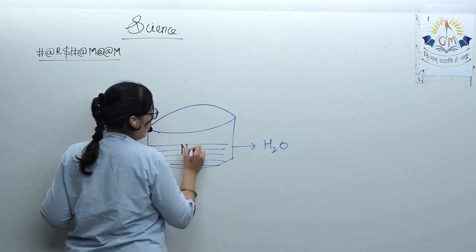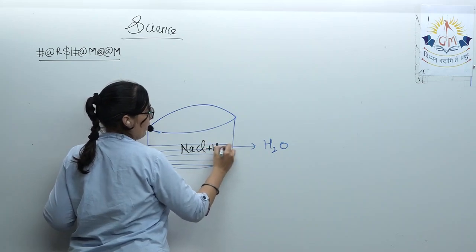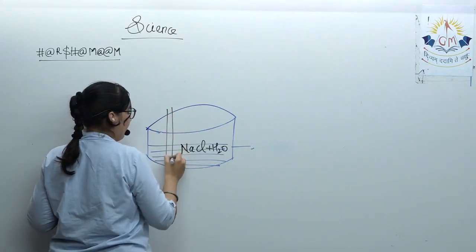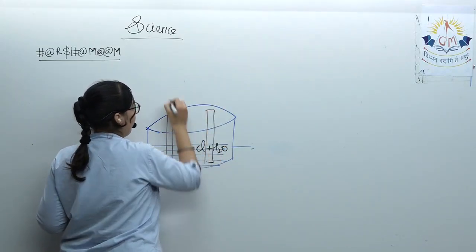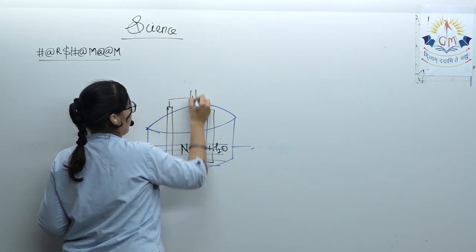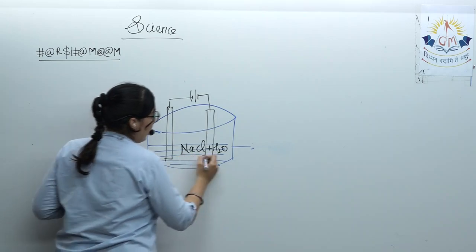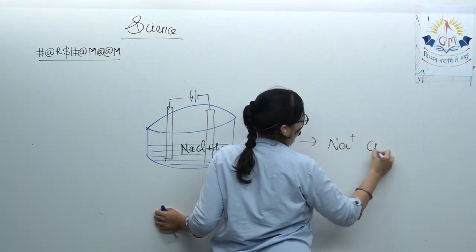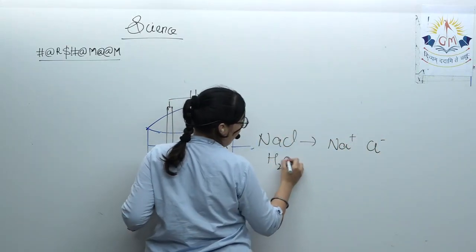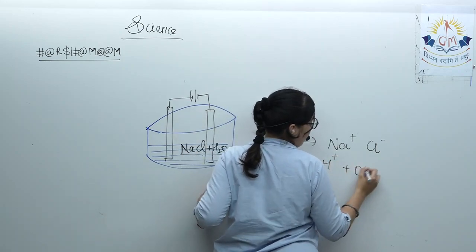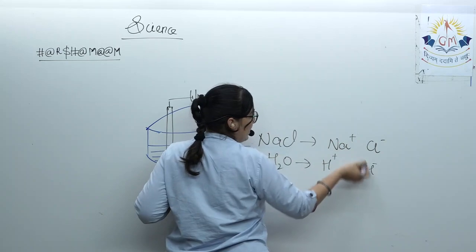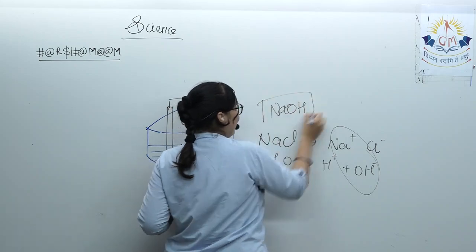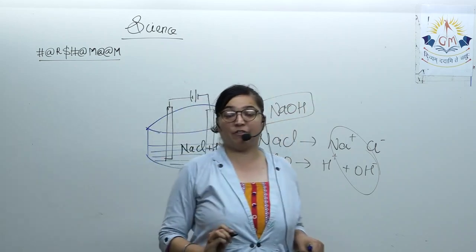Suppose I add salt to this. So what will happen? Whenever electricity is passed through them, NaCl will get decomposed into ions, and H2O again into ions. This Na and OH will combine, and what will they form? NaOH. In this way, sodium hydroxide is manufactured.